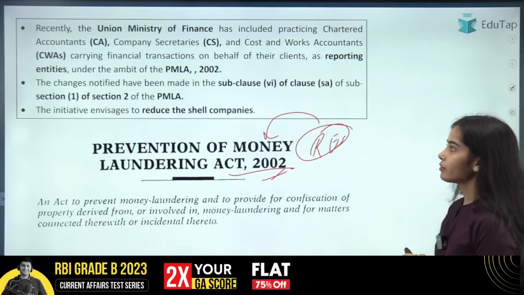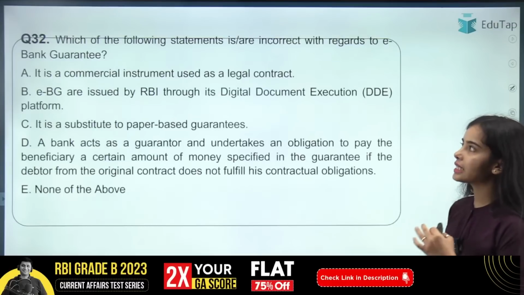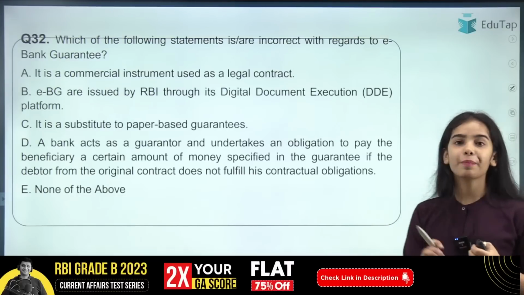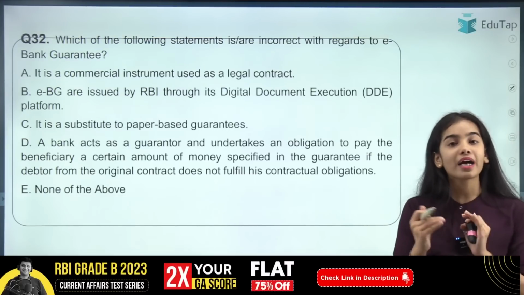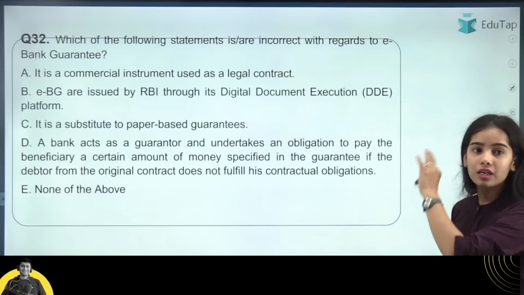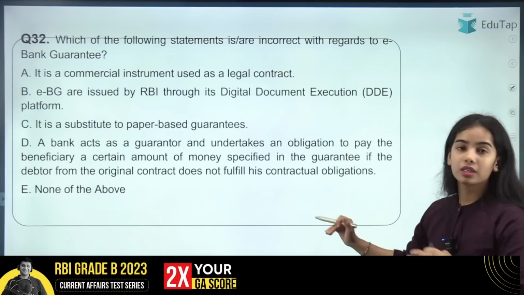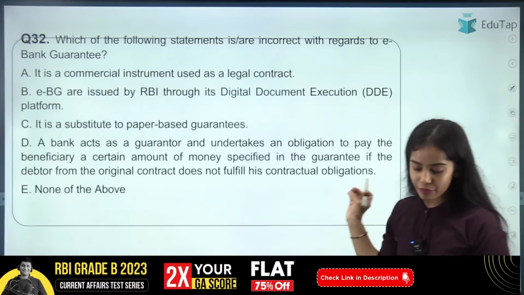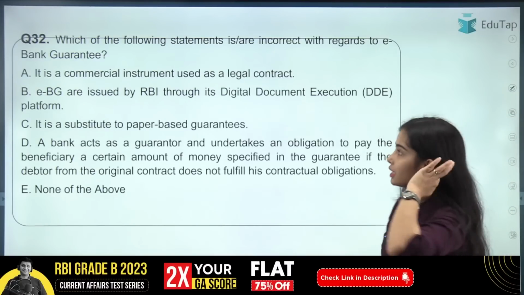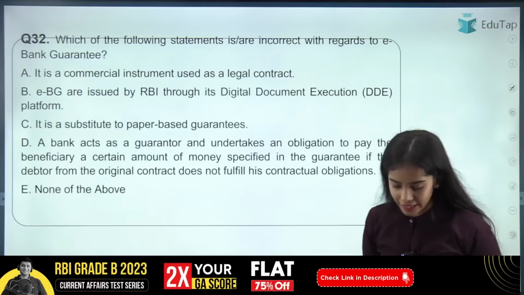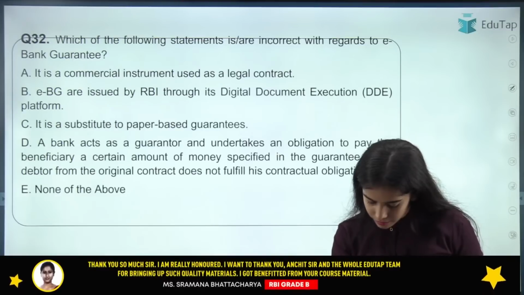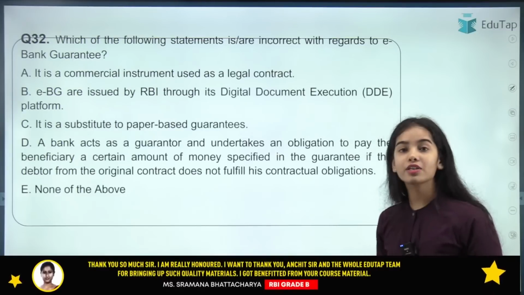Okay. So now coming to the next question, which of the following statements is or are incorrect with regards to e-bank guarantee. Currently e-bank guarantee is quite in the news, and here is some information regarding it. You have to tell which of the following is not correct. So I am getting the answer E here. Try to give the right answer.